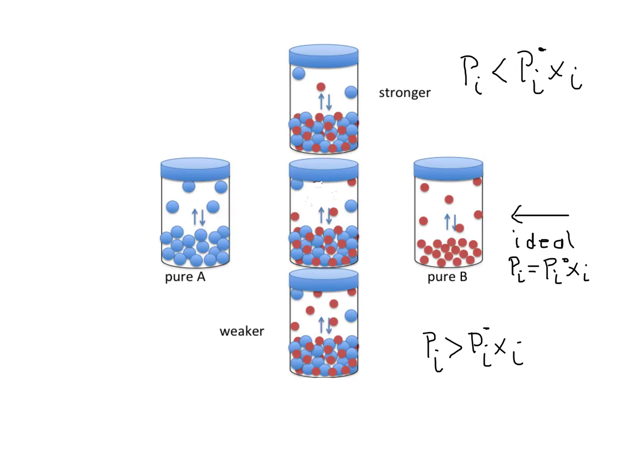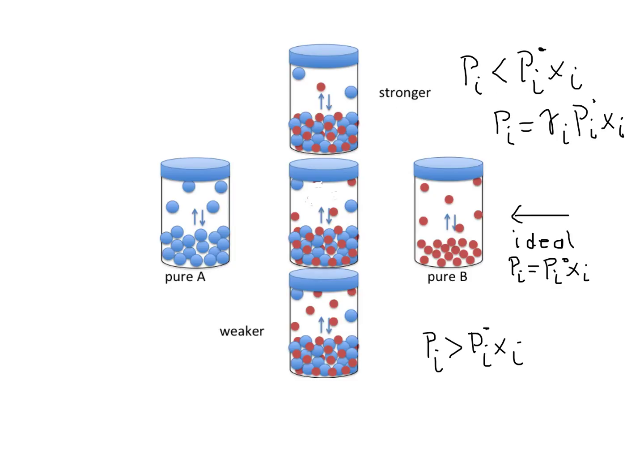How much greater or less than the Raoult's law pressure depends on the details of the interactions between particles and can't be predicted in a simple analytical way. However, we can multiply the Raoult's law expression by a fraction that is less than 1 in the case of stronger interactions to make the equality that the pressure above the solution is equal to the Raoult's law pressure times some fraction less than 1.